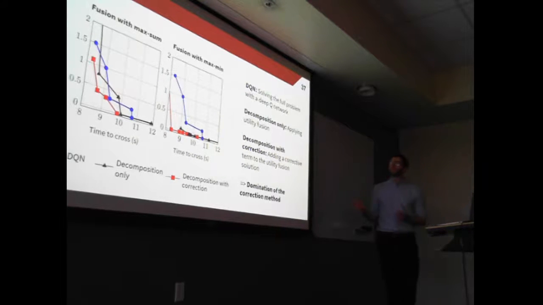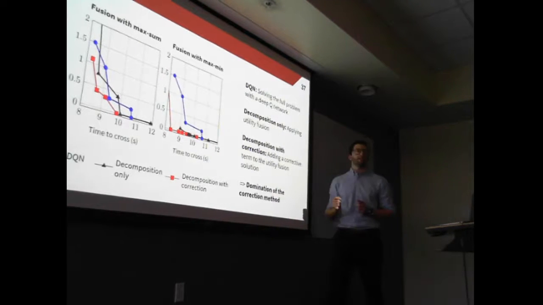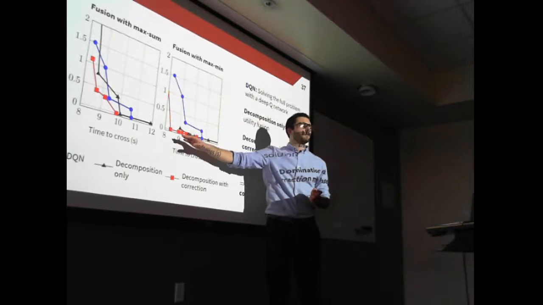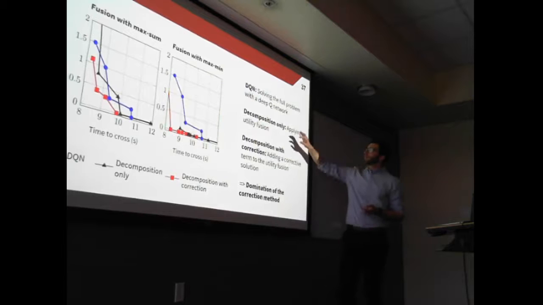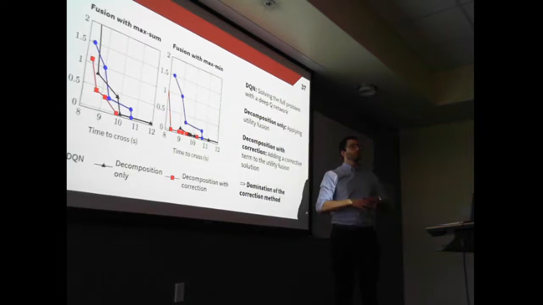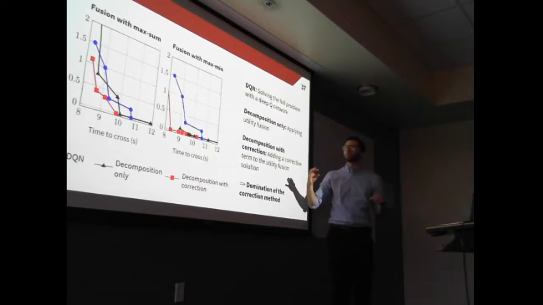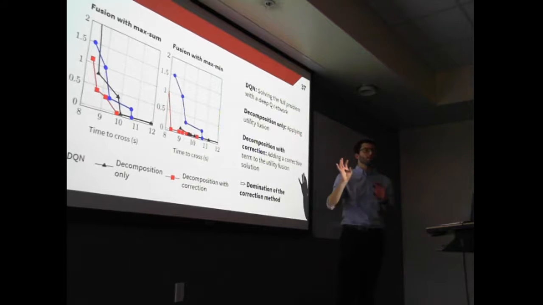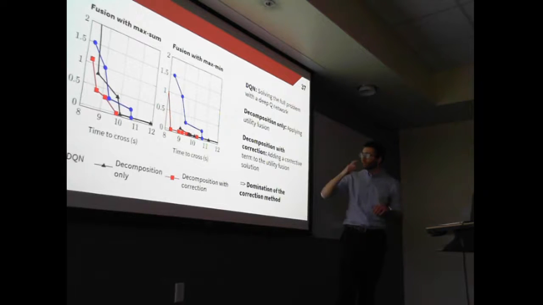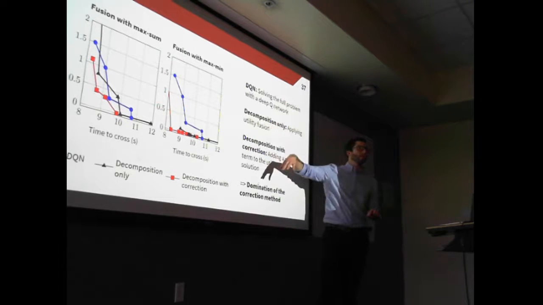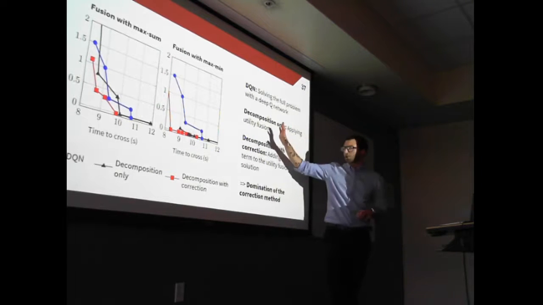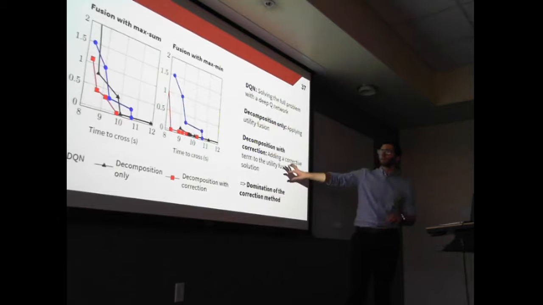So here are the quantitative results. We are again looking at this trade-off between safety and efficiency, and we are comparing three methods. DQN consists in trying to solve the full problem using deep reinforcement learning without any decomposition. The black curve is the decomposition method only. This is the algorithm from the previous section. And the red curve is when we learn in addition this corrective factor.